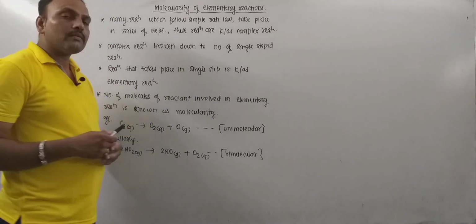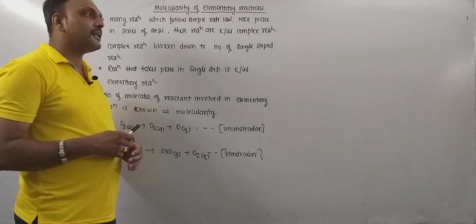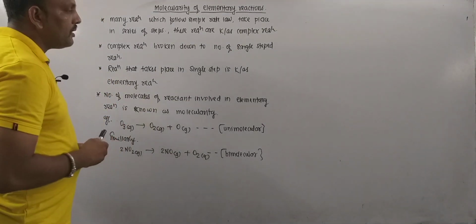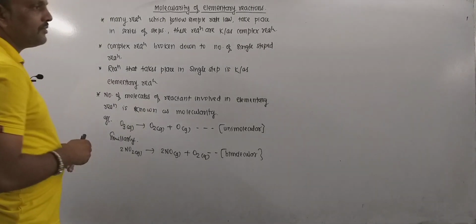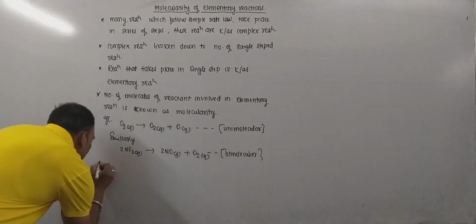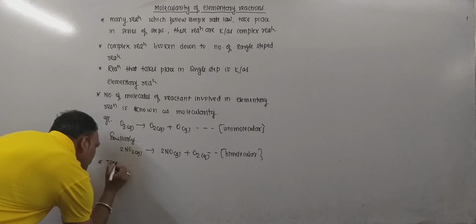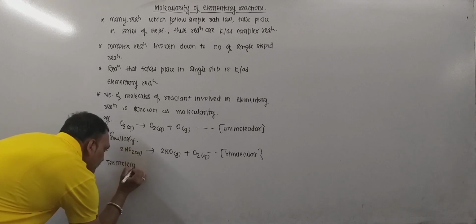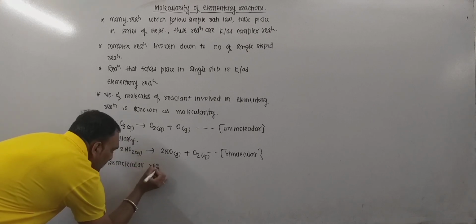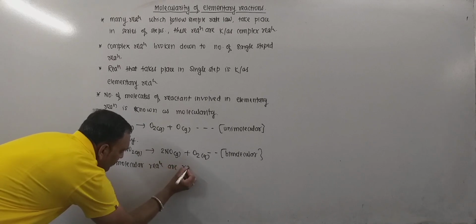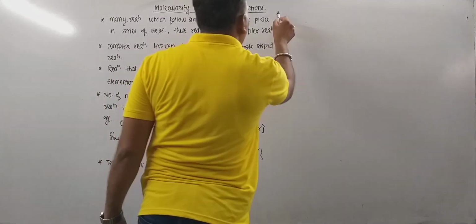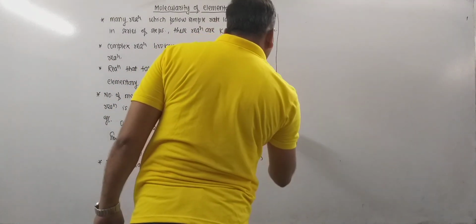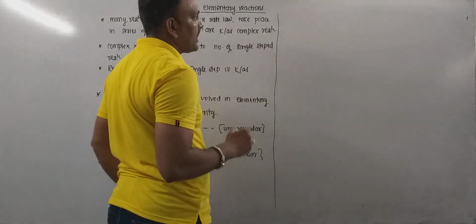And again, the important thing to be noted is the term molecularity doesn't hold good for complex reactions. So very important thing is termolecular reactions are rare, and the term molecularity doesn't hold good for complex reactions.